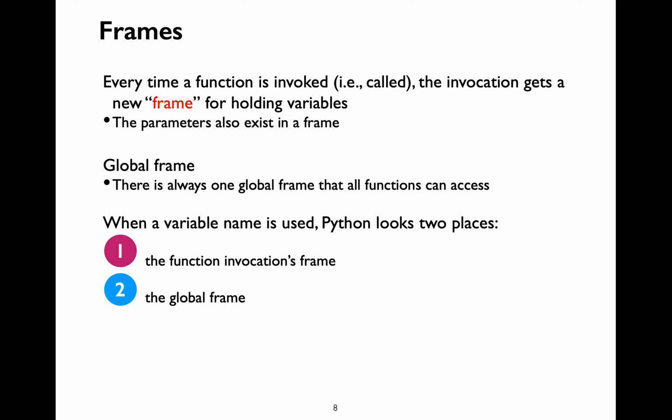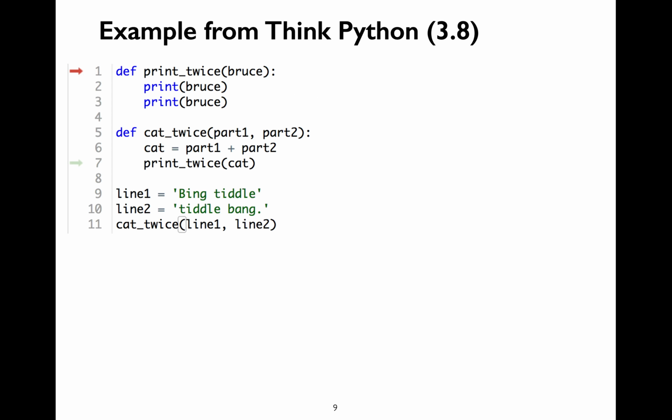If it cannot find the variable definition inside the global frame as well, then your program execution will crash. So whenever you're running a specific function call, that particular function call has access to two sets of variables, the local variables inside the function call's frame and the global variables inside the global frame.